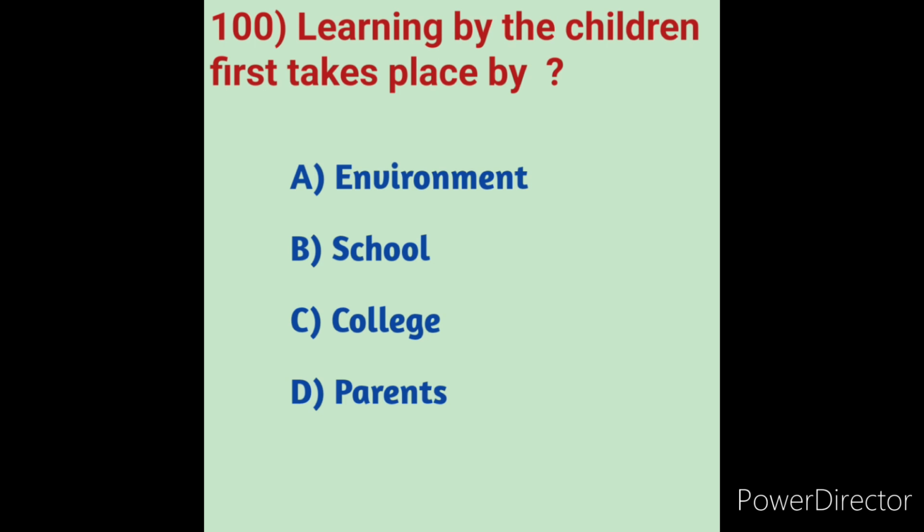Here the family is the greatest gift of nature. It is the first learning place. The child learns everything by watching and imitating the family members. It may be how to speak, walk, and behave. So here the learning by the children first takes place by parents. So here in these options, option D is the correct answer, parents.